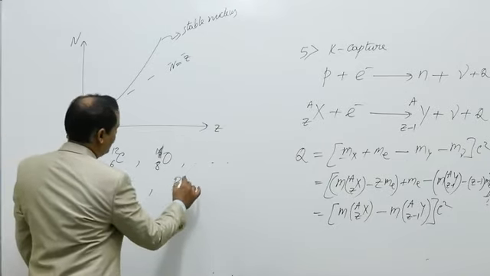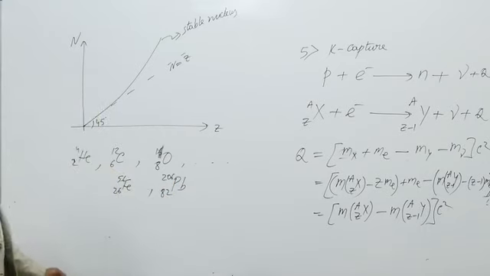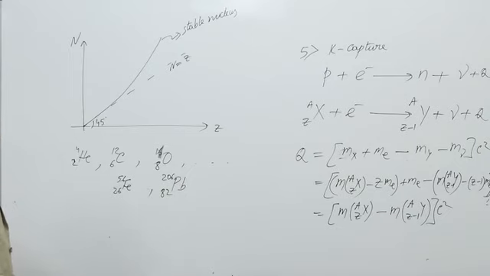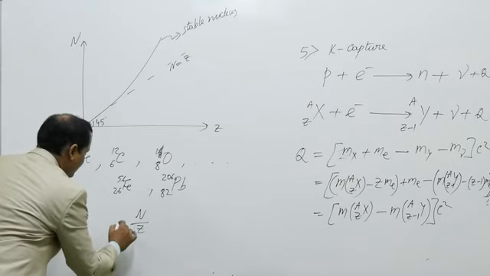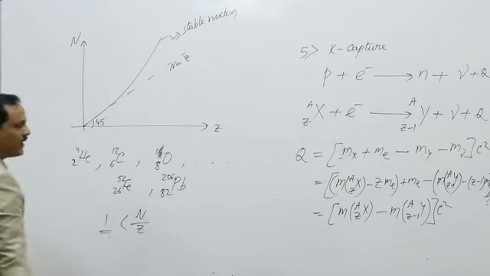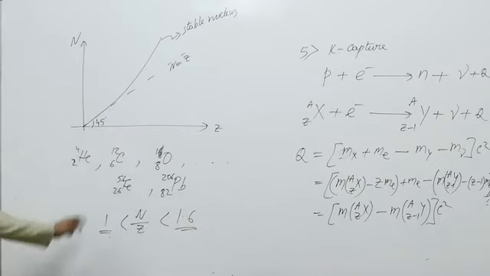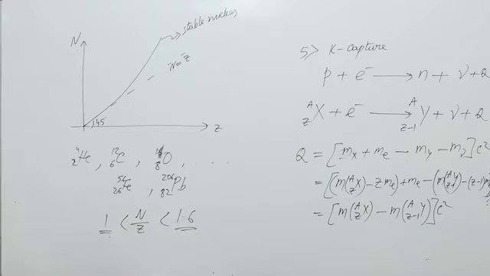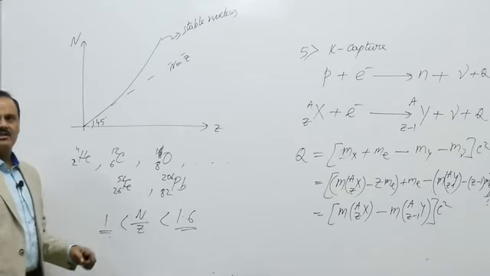If we talk of Pb206, it has 82 protons and 206 minus 82 neutrons. All these nuclei are stable. But the ratio N by Z, for lighter elements is close to 1, for heavier elements it is close to 1.6, and for intermediate elements it is between 1 and 1.6. So what is the reason that we need more neutrons in heavier elements to make them stable?